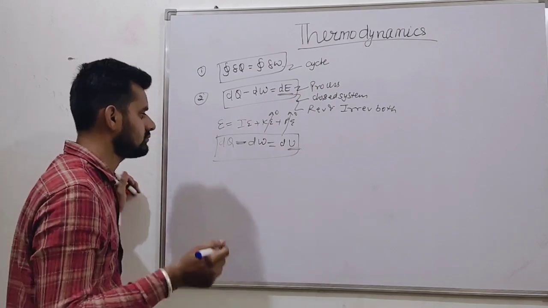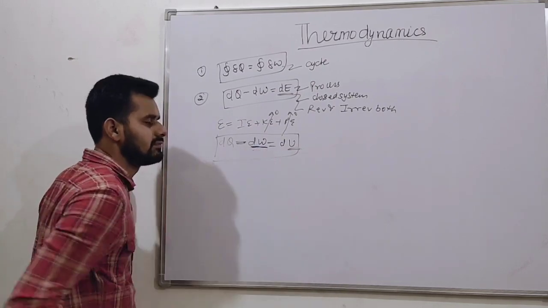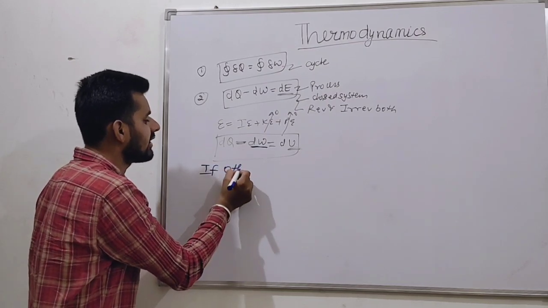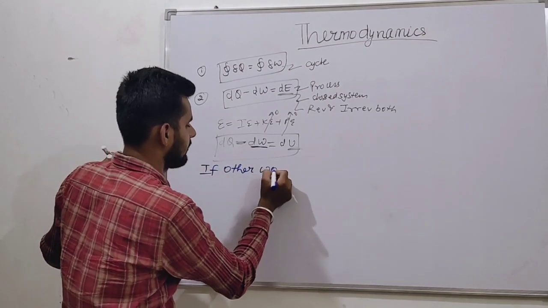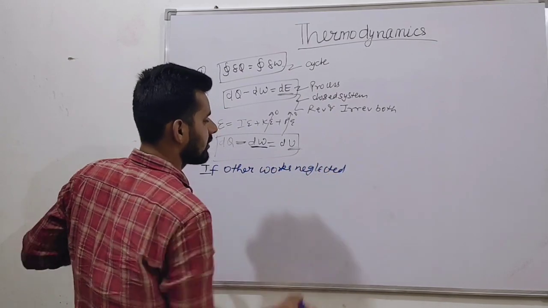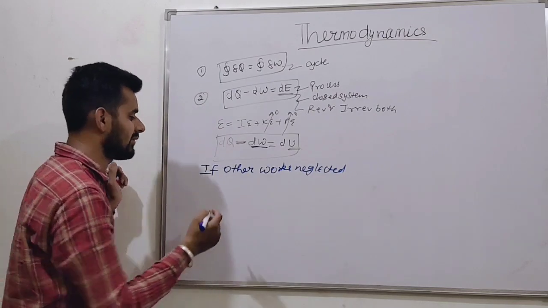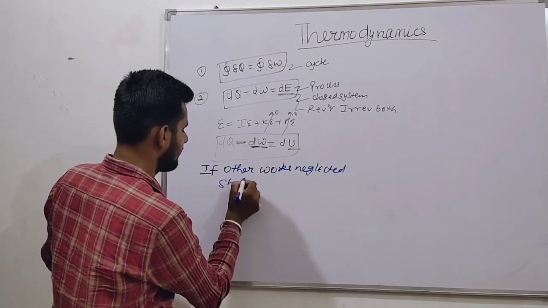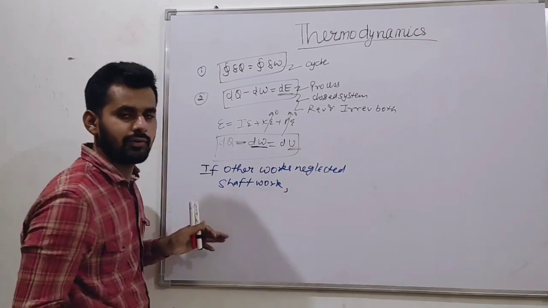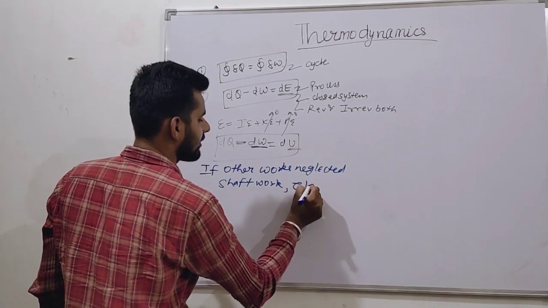Now this is dW. Okay, if other works are neglected, what are other works? Like shaft work, electric work.